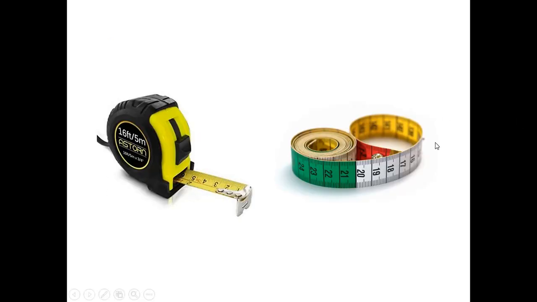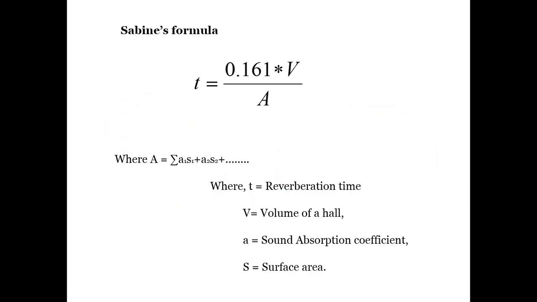Okay. So this is the requirement. Either have this kind of scale or this kind of scale. If both scales are not available to you, then you can use your normal ruler. And if a ruler is also not available, a small ruler which has 15 centimeter maximum value, that you can also take into consideration. Or you may have a long rope or some thread with which the measurement will be possible. Okay. So what kind of measurement is required in this particular practical?